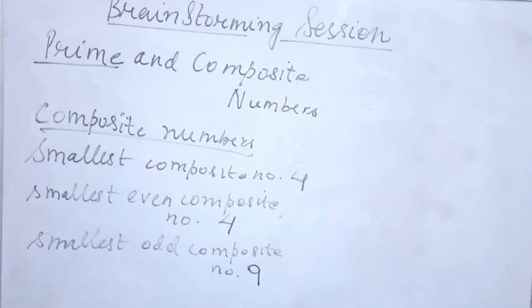Smallest odd composite number. The smallest odd composite number is 9. Okay students, the smallest odd composite number is 9. You should remember these facts. If you want, you can note down this information in your maths classwork copy. Okay students, that will help you to prepare during exams.